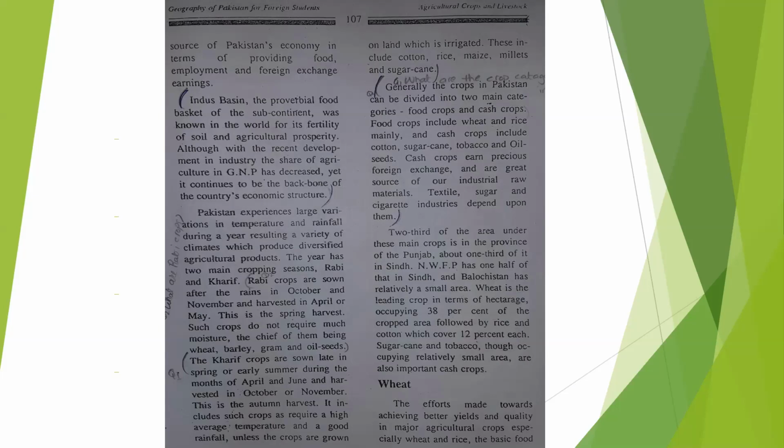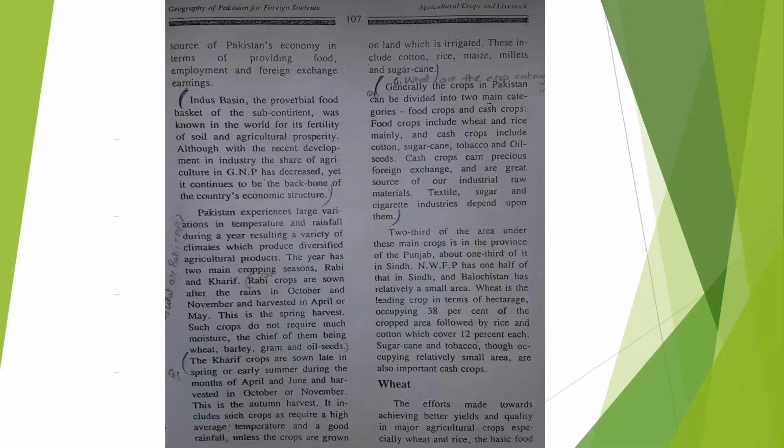Two-thirds of the area under these main crops is in the province of the Punjab, one-third of it in Sindh, and KPK has one half of that in Sindh, and Balochistan has relatively a small area. Balochistan, you know, is dry and mostly desert area, the land is not fertile, so that is a small area.